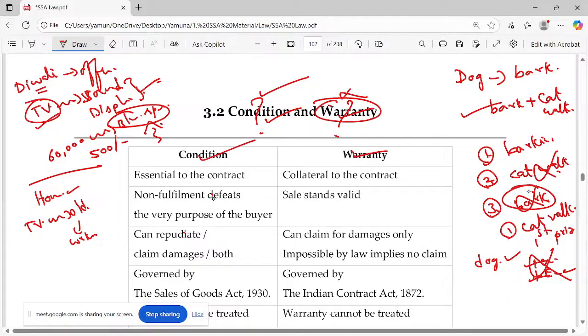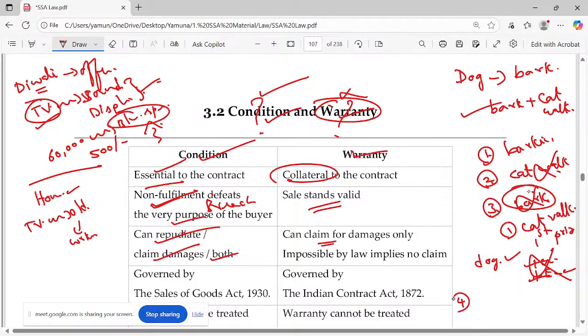Condition, warranty. Condition is essential to the contract. Warranty is just collateral to the contract. If the condition is not fulfilled, it actually becomes a breach. If the condition is not fulfilled, it means you can defeat it, which means you can make the contract cancelled, rescinded. Here, still the sale is not valid if the warranty is not satisfied. You can repudiate, you can claim for damages, or both. Here you can claim for damages only.